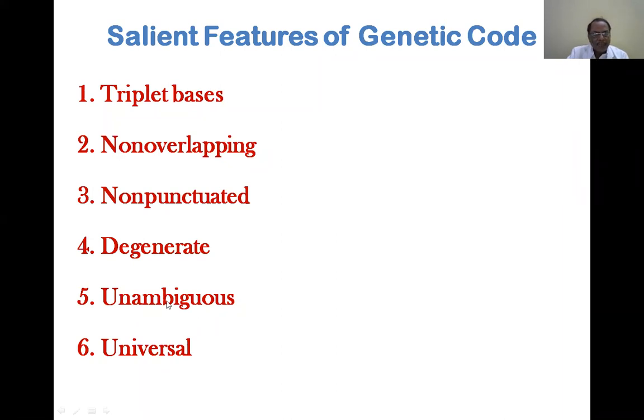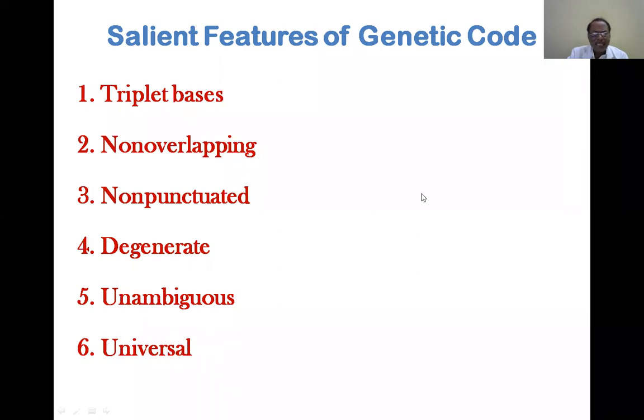And then it is unambiguous. Even though this process is there, a codon can code for only one amino acid. So an amino acid can have many codons, but a codon can code for only one amino acid, not more than one. Hence there is no ambiguity in it, and the code is unambiguous. And it is near universal, or nearly universal.